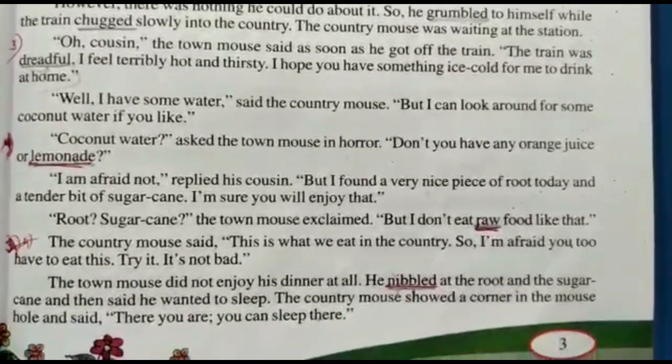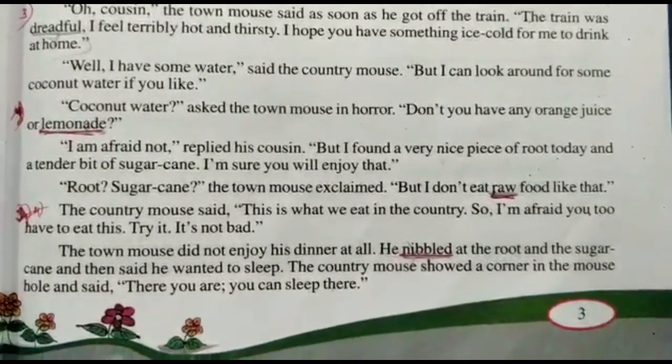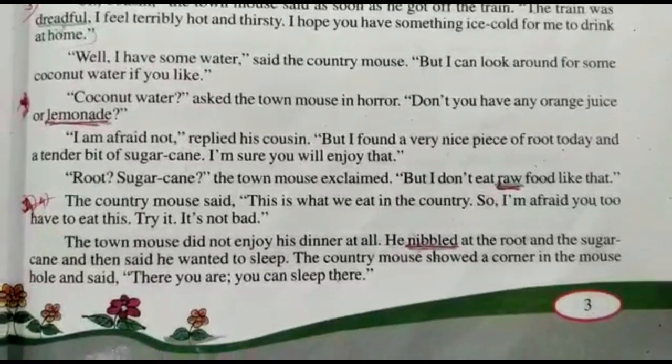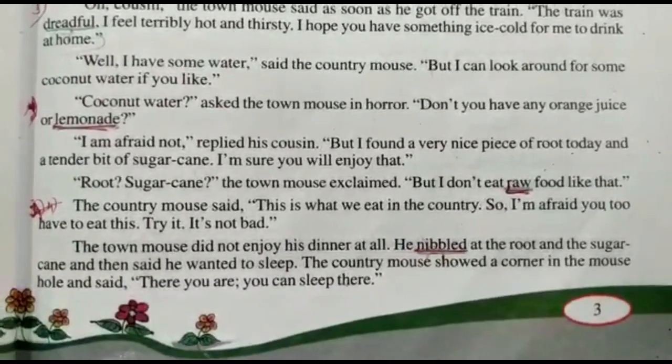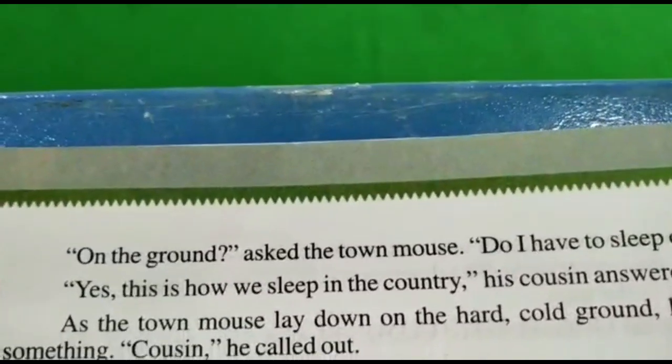However, the town mouse did not eat properly, he just nibbled. Nibbled means took some bites or ate little. After food, the country mouse showed him a corner of the hole to sleep.